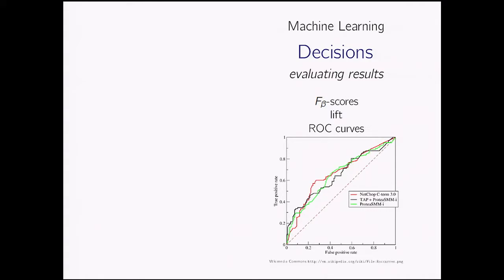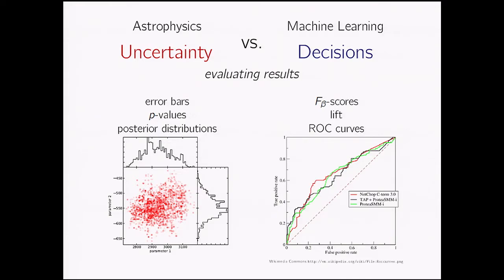Another way you see this distinction that I do think actually is meaningful is that in machine learning, the tools we use to evaluate results are often things like F-scores and lift and area under ROC curves that emphasize the quality of our predictions. Whereas in astrophysics, the tools we tend to use are things more like error bars and p-values and posterior distributions that emphasize the uncertainty on the parameters of our models rather than on the predictions of those models. The predictions serve to validate the models, but aren't our main point of interest.